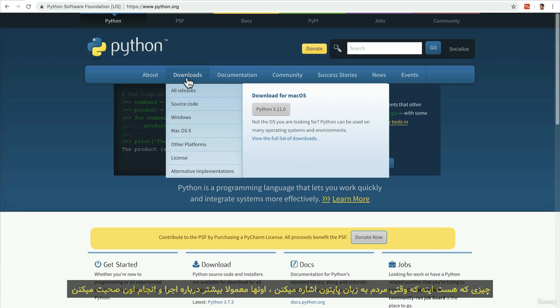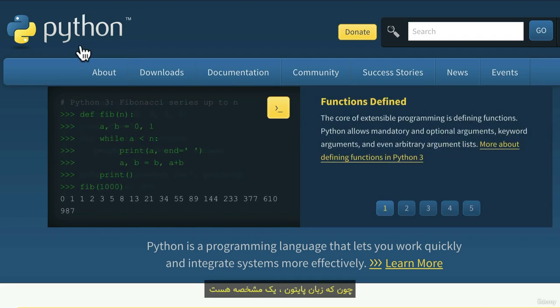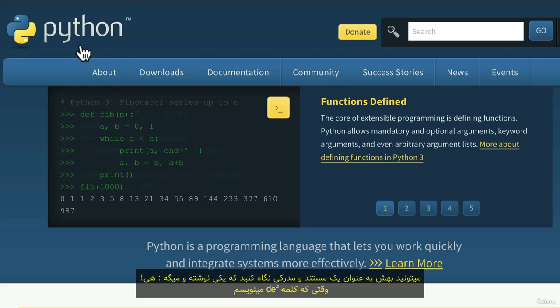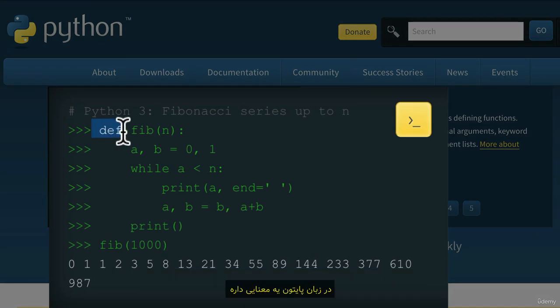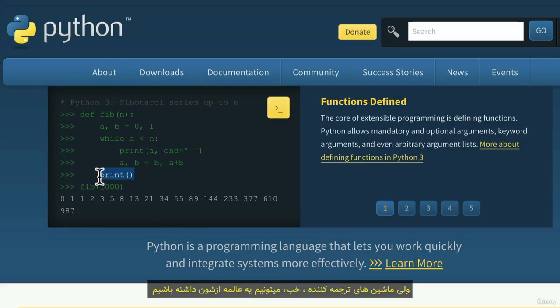The thing is, when people refer to Python, the language, they're most likely talking about the implementation. That is, they're talking not about the language itself, because Python, the language, is just a specification. You can think of it as a document that somebody wrote that says, hey, when I write the words def, that means something in Python. And when I write something like print, that means something in Python. But the translation machines, we can have tons of them.